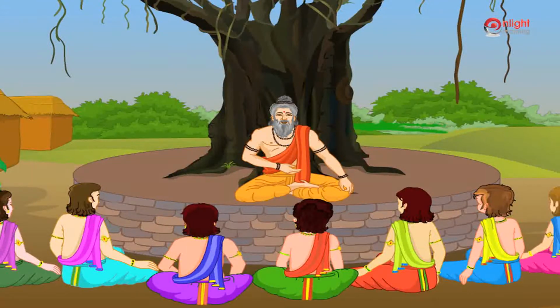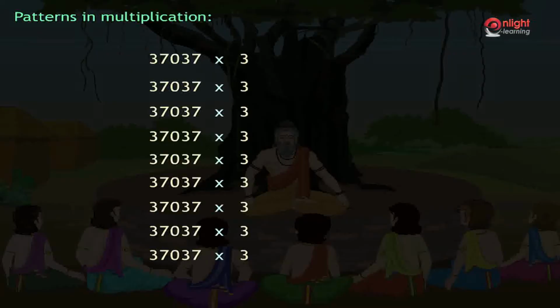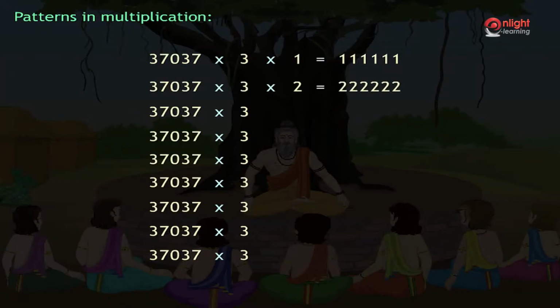Now let us consider the multiplication table as shown here. Here we see that when 37,037 multiplied with 3 is multiplied with 1, we get 111111. When it is multiplied with 2, we get 222222. Here we see that the product contains the number multiplied with 37,037 multiplied with 3 as its digits. From this pattern we can finish the rest of the table as follows.